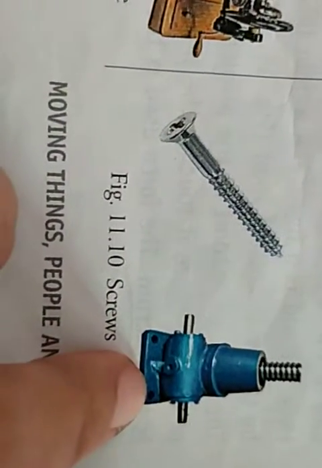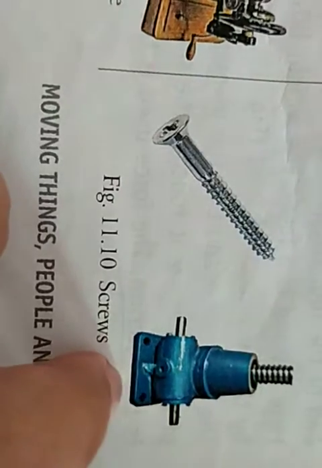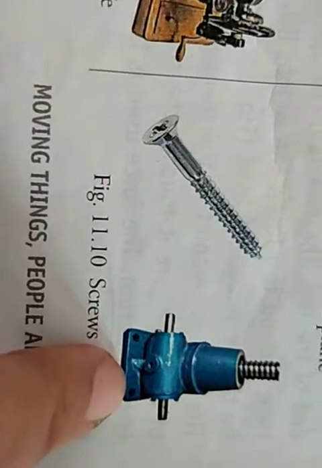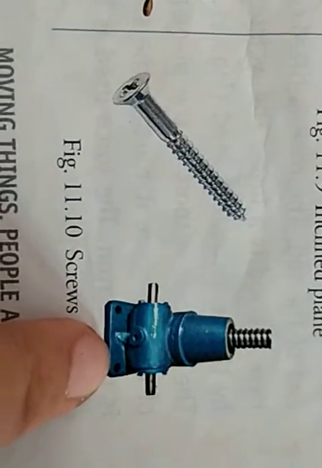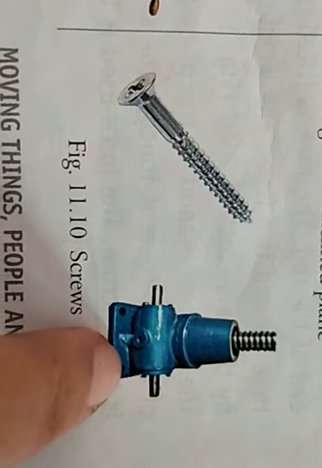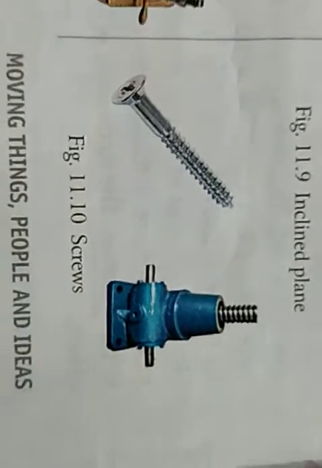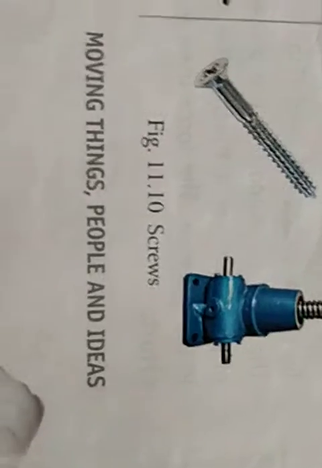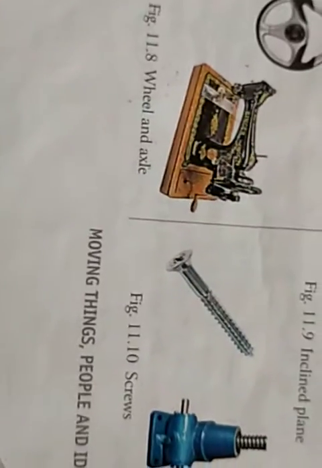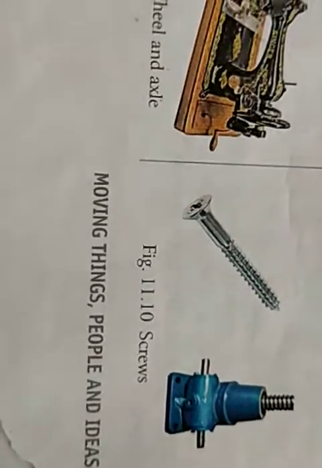And this is also a screw, but we call it a screw jack, and it is used for the uplifting of heavy vehicles like cars and trucks for doing repair work. Now these are the five kinds of simple machines that we have done.